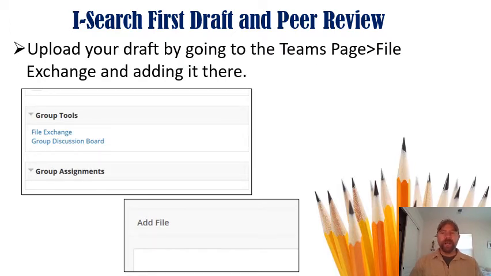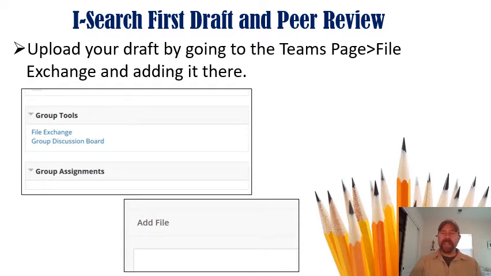So you are going to upload your draft of your iSearch by going to the Teams page. Once you're on the Teams page, you'll see a little icon toward the bottom of the page under Group Tools that says File Exchange. Click on that link. It'll take you to a page, and then you'll see another hot link for Add File. Click there, and you're just going to upload your document to the file.